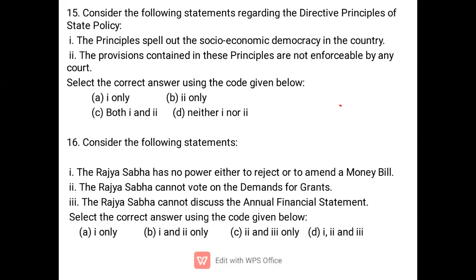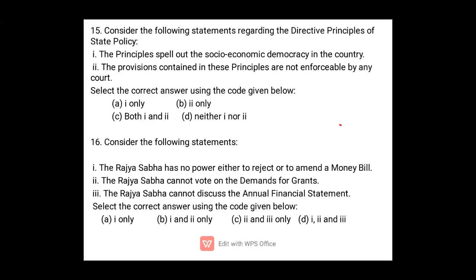Both option A and B are correct. 1 and 2 are correct because we know that these are socio-economic in nature, but they are not enforceable in court.